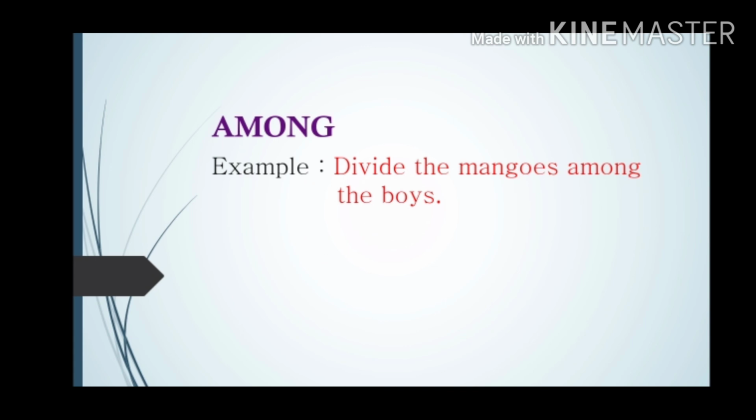Share the mangoes among the boys. More than 2, it is always among, and between 2, it is between. Okay, when there are 2 boys or 2 people or 2 girls, then we use between, and more than 2, it is always among. I hope these points are clear to you all. Thank you.